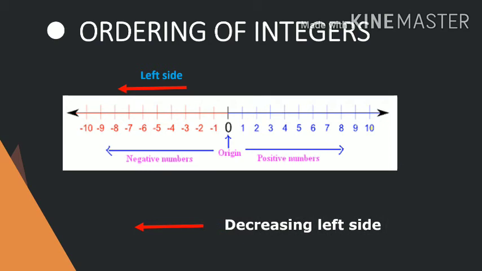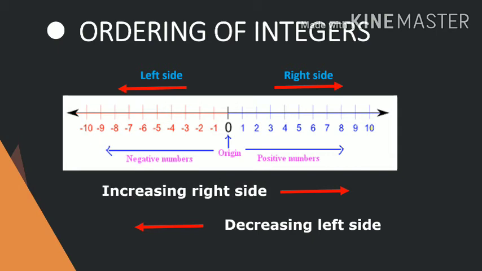You can see if we move from 10 to the left side, 9, 8, 7, 6 numbers are decreasing, and just opposite, if we move from left to right side, then the numbers are increasing. If we move from 0 to the right side, then 1, 2, 3, 4, 5, 6, 7, 8. It means numbers are increasing on the right side.